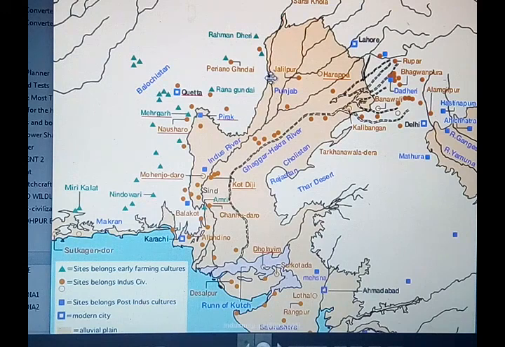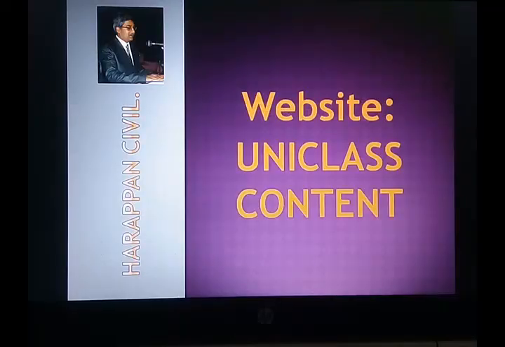But the Indus Valley or Harappan civilization is very special because it has urban centers.